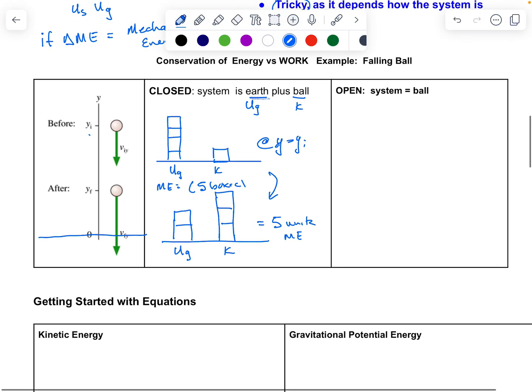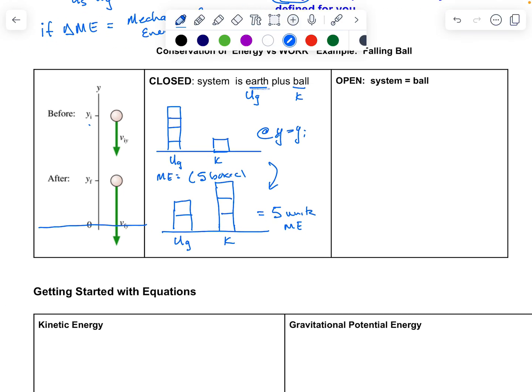When we look at how this has been conserved, we're going to have some initial gravitational potential energy plus some initial kinetic energy, and that's going to be equal to some final gravitational potential energy plus the final kinetic energy.